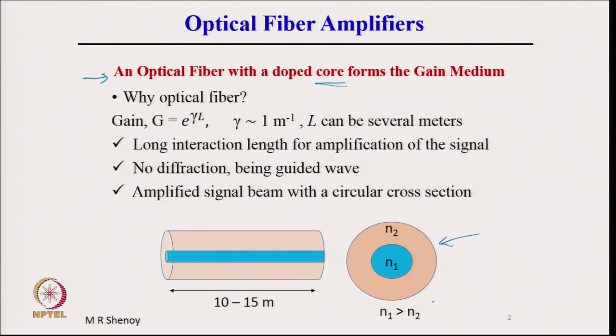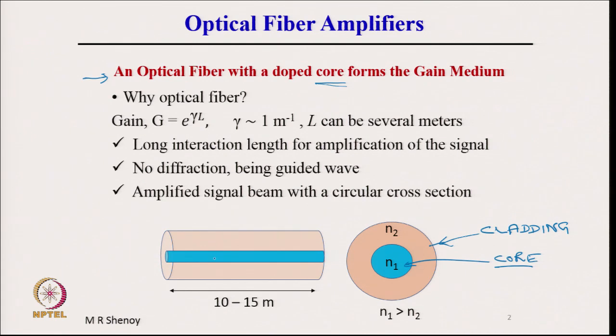For those of you who are not familiar, this has a circle, two concentric cylinders, one fused into the other, and the inner region of higher refractive index N1 is called the core, and the outer region is called the cladding. So, this is the core, and this outer region is called the cladding. The core is doped with the rare earth ion erbium in the case of erbium doped fibers, and we call them erbium doped fibers.